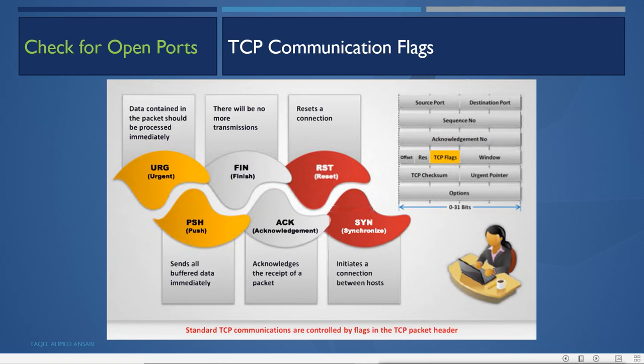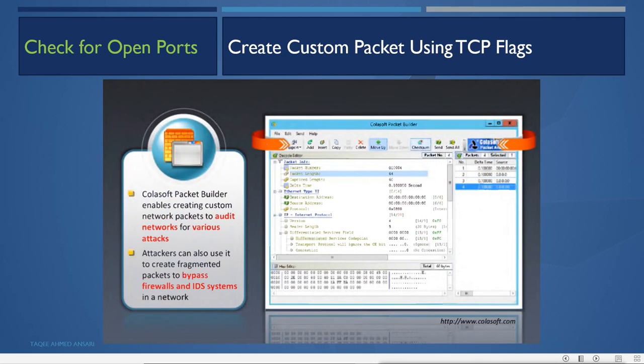So this is important to understand different flags. Now hackers use this behavior of TCP to find out the open ports. First we need a packet crafter which can craft the packet and add these different flags into it, so that we can send the crafted packet to the target machine to extract the information of that machine. So this is what we have, this Colasoft Packet Builder.